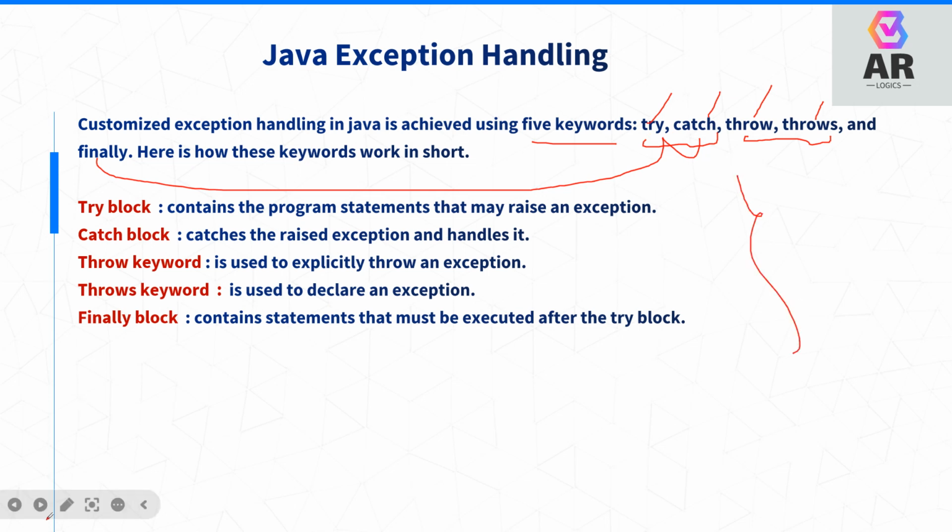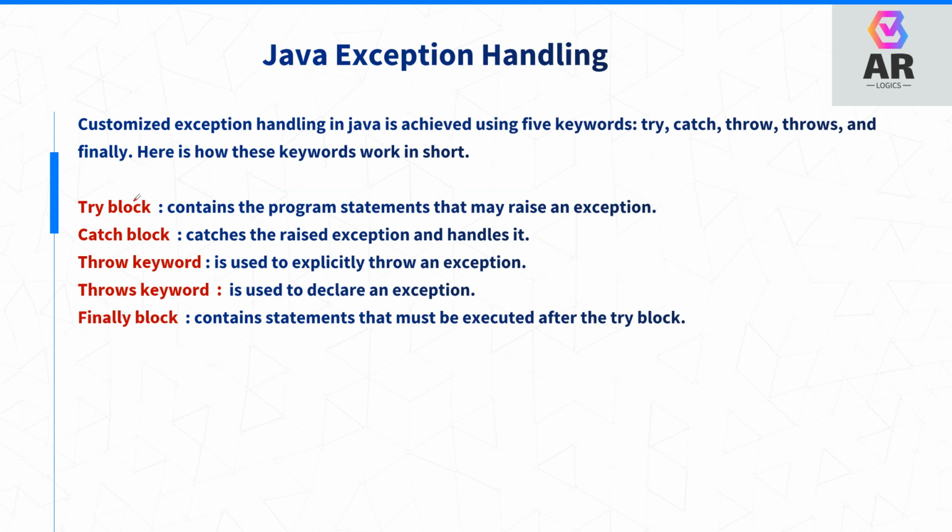Be prepared. First, I will explain the try block. It contains program statements that may raise an exception. It can only raise the exception, not handle it. The catch block handles the raised exception.